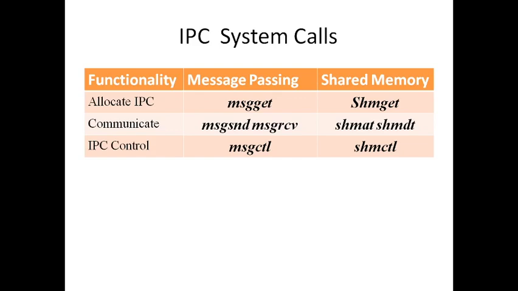Finally we have msgctl and shmctl. Both can be used for disconnecting. Once the communication is over, the respective processes will have to detach themselves or disconnect themselves, or they may have to destroy the message queue that they created, or remove the shared memory from the memory. That is done with the help of these last two methods.